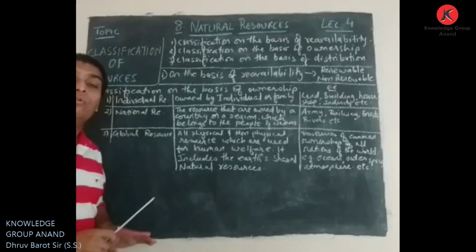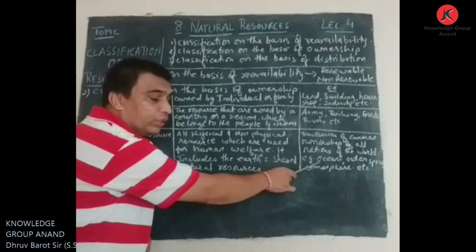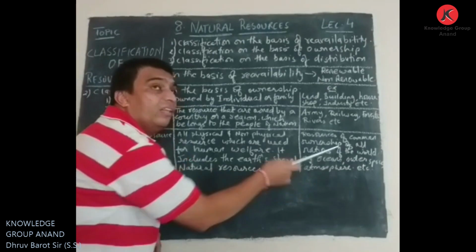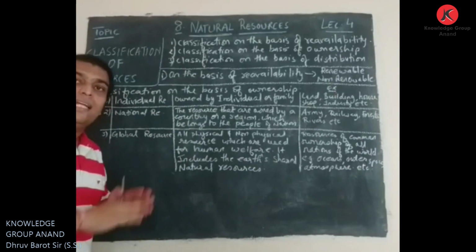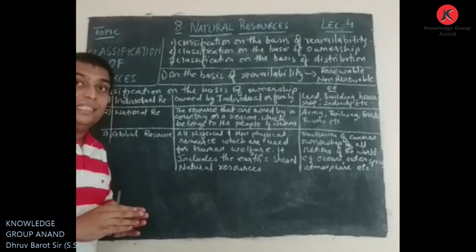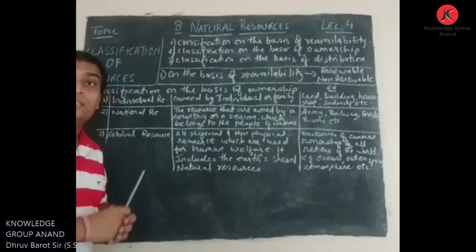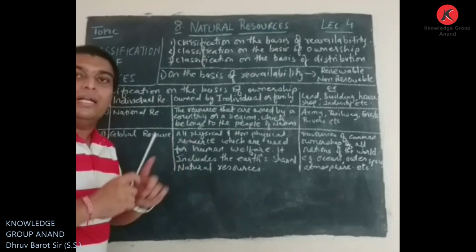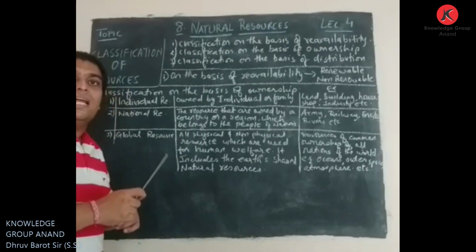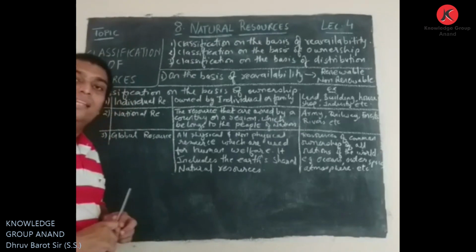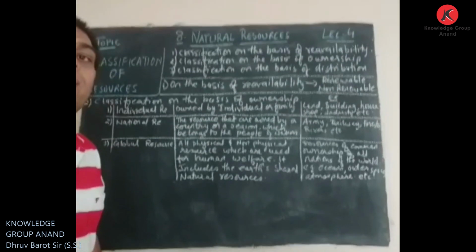It means the common ownership of all the countries of the nation. For example, the huge oceans that are present on the earth, the outer space, the atmosphere that is present on the earth. The owner of each and everything is considered as global resources because the owner is common. Each and every country of this world is considered as the owner of these resources, and that is why these resources can be considered as global resources.